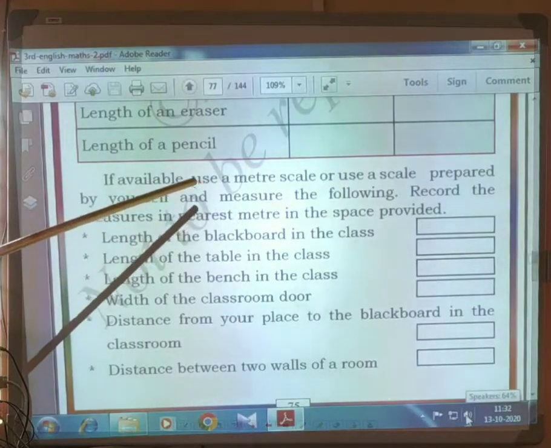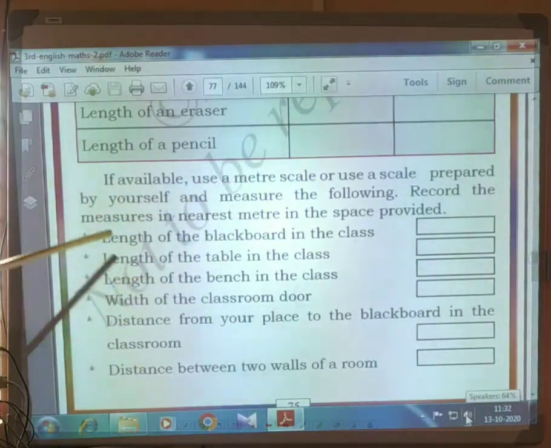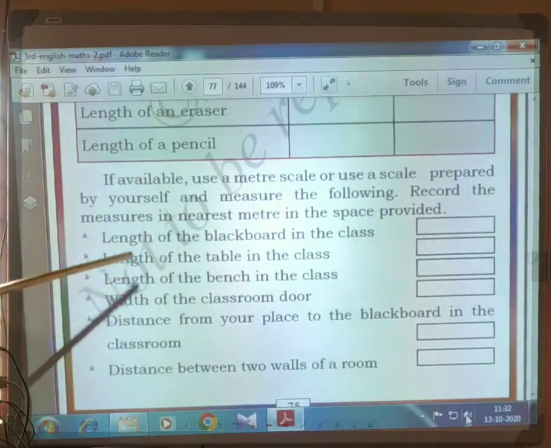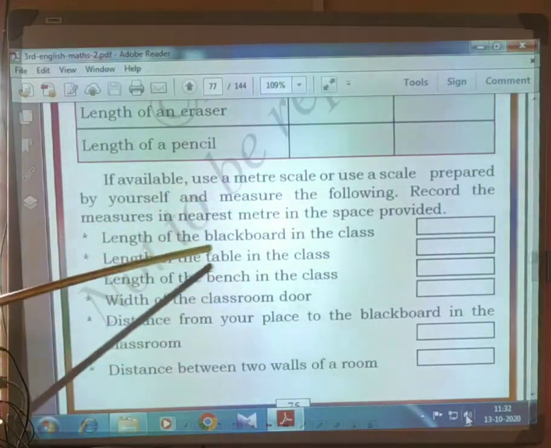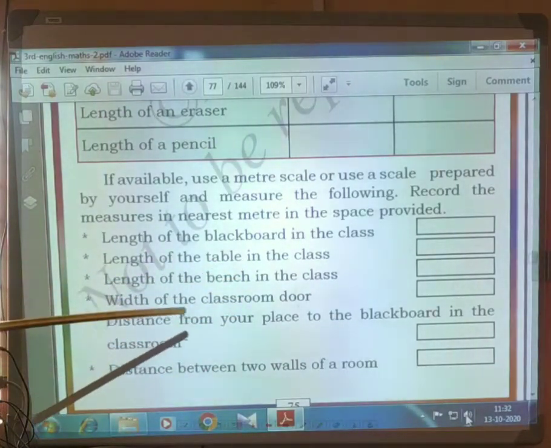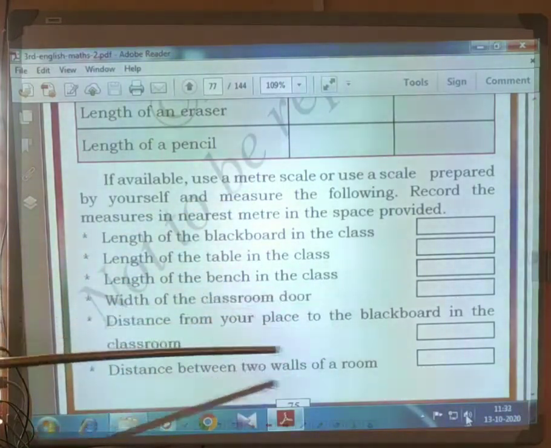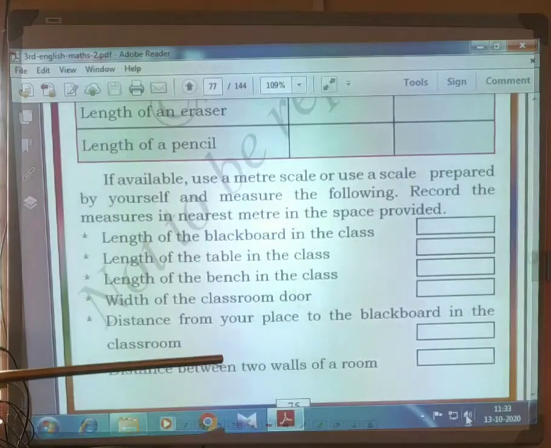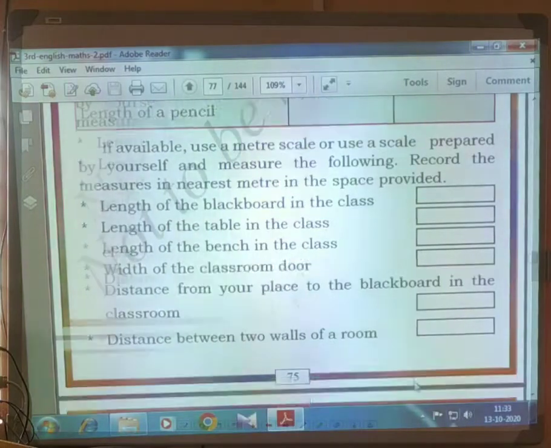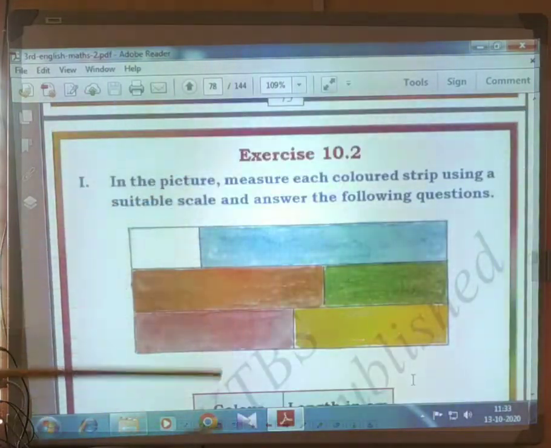If available, use a meter scale or use a scale prepared by yourself and measure the following and record. Measure to the nearest centimeter in the space provided. Some objects are given, you have to measure and write how many centimeters. Length of blackboard, length of the table, length of the bench in the class, width of the classroom, distance from your place to the blackboard in the classroom, distance between two walls of the room, all you have to measure in centimeters and write. This exercise you have to do.